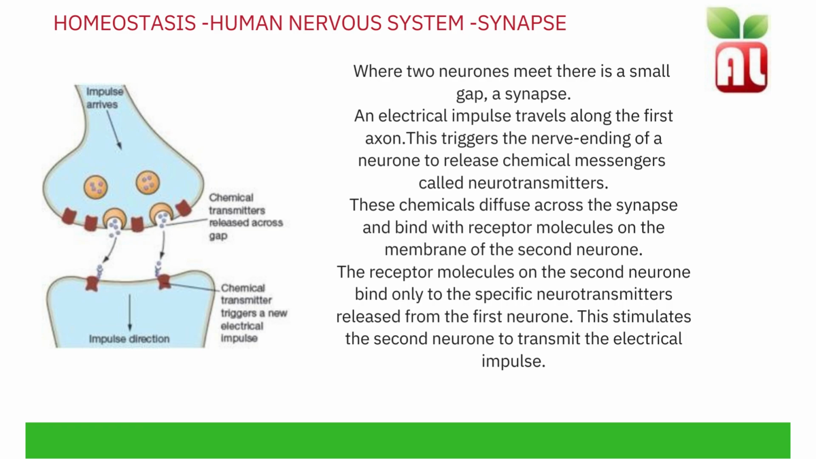This triggers the nerve ending of a neuron to release chemical messengers called neurotransmitters. These chemicals diffuse across the synapse and bind with receptor molecules on the membrane of the second neuron. The receptor molecules on the second neuron bind only to the specific neurotransmitters released from the first neuron. This stimulates the second neuron to transmit the electrical impulse.